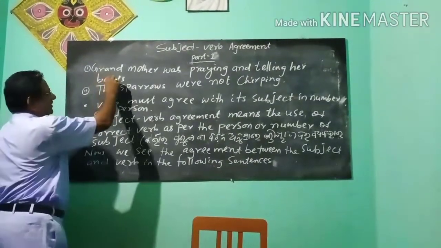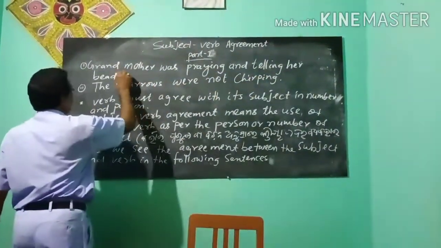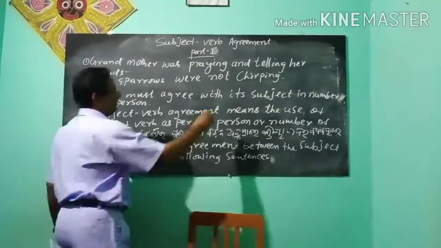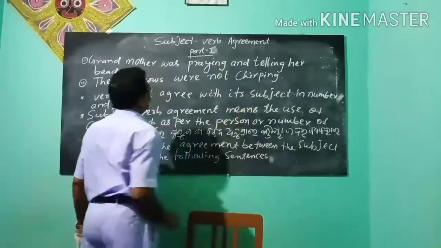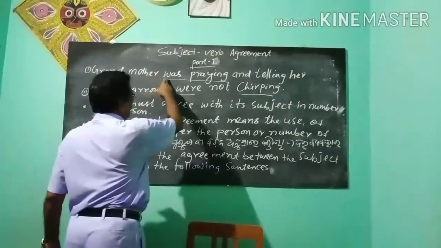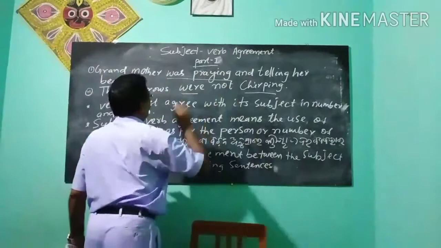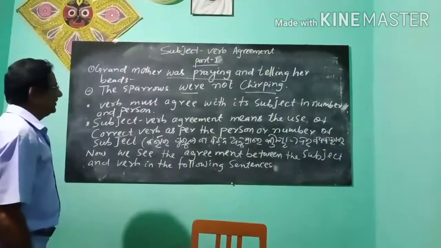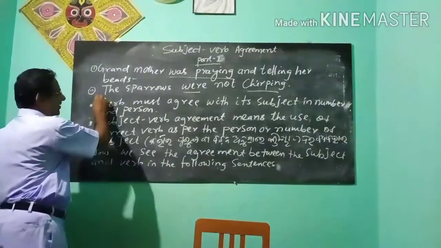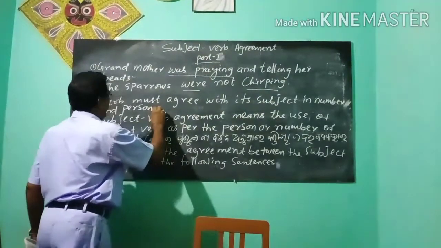Now see, grandmother was praying and telling her kids, the sparrows were not chirping. Here, the first sentence verb is was praying, second sentence verb is were chirping. Why is it so? It is so because verb must agree with its subject in number and person.